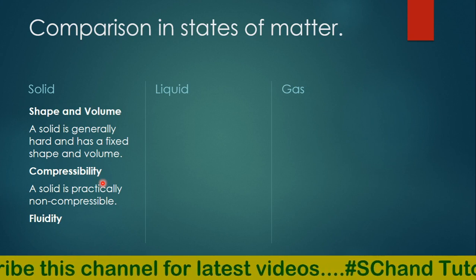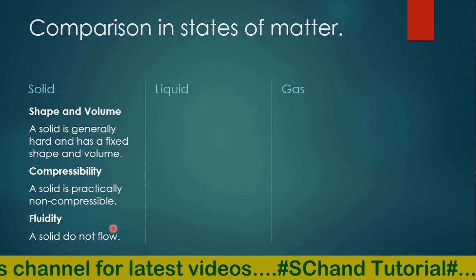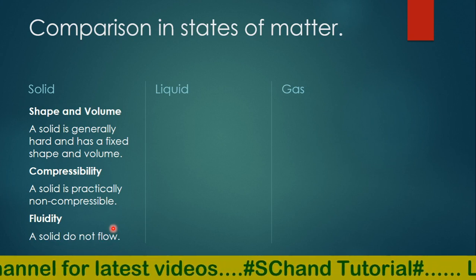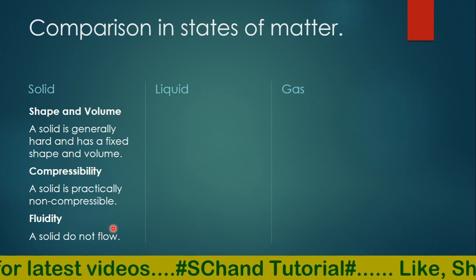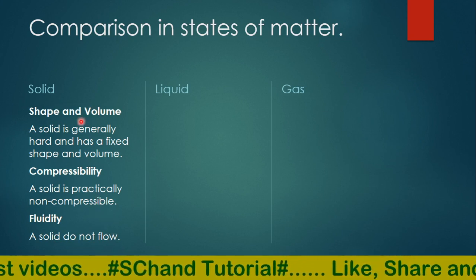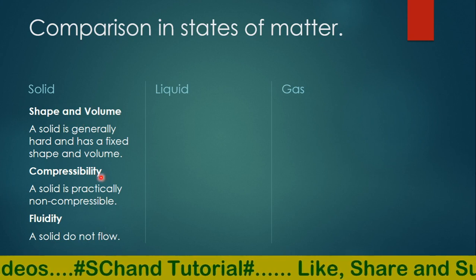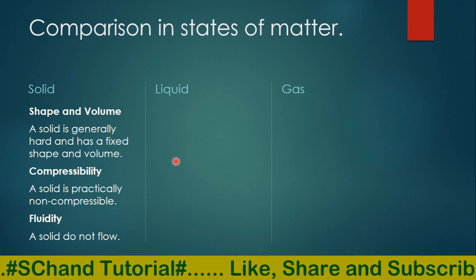Fluidity means whether they can flow or not. A solid does not flow. A solid, when it melts and comes into the liquid state, only then can it flow. So a solid does not flow. You may know the reason why: because the molecules are held very tightly. Intermolecular force is very strong.